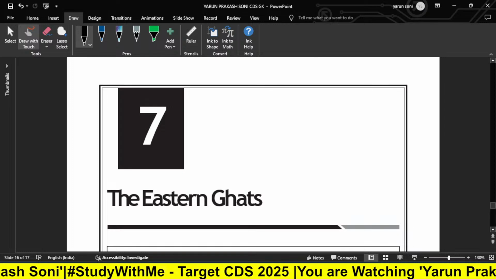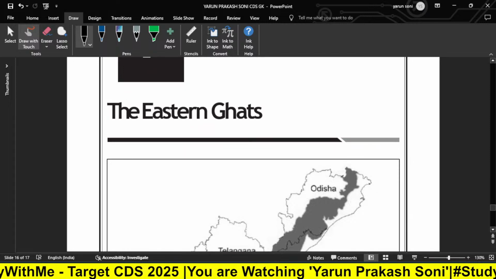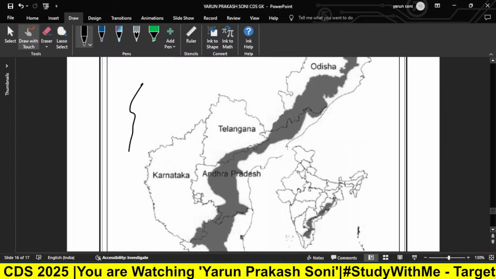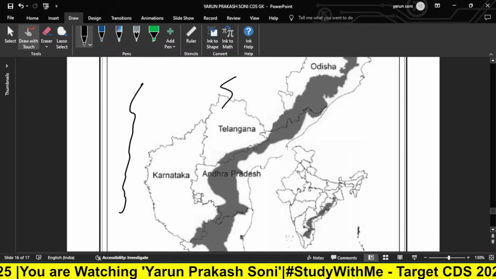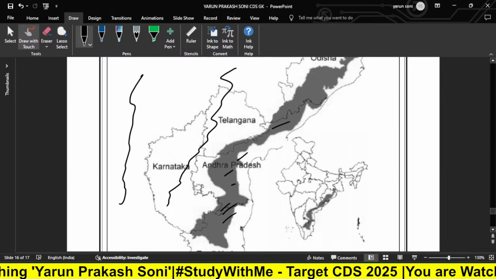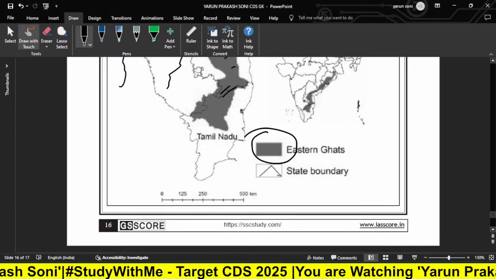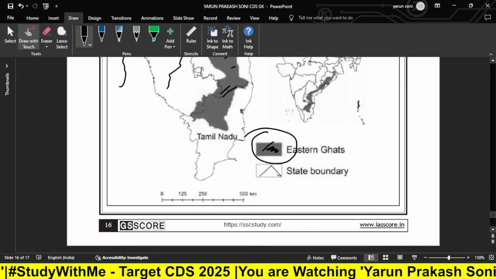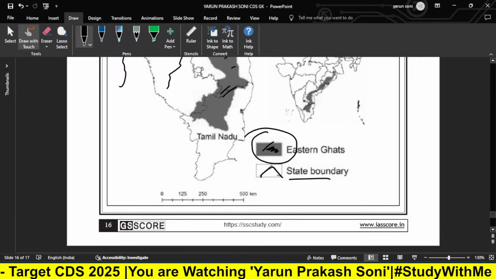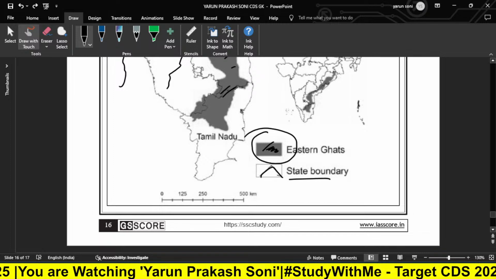Now, if we talk about the seventh chapter, last but not least, we have one more chapter after that. So, the Eastern Ghats, if I talk about, so Western Ghats lies somewhere here. So, Eastern Ghats is somewhere here, which are these Eastern Ghats. So, how can you analyze it? These are the Eastern Ghats denoted by this particular gray color, and the state boundary is like this. Okay, with this particular sign.